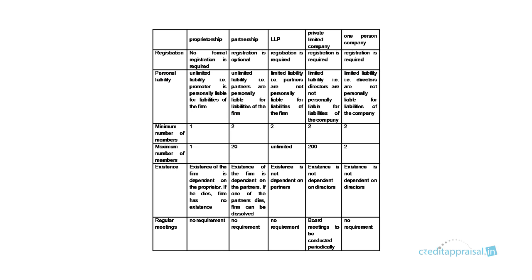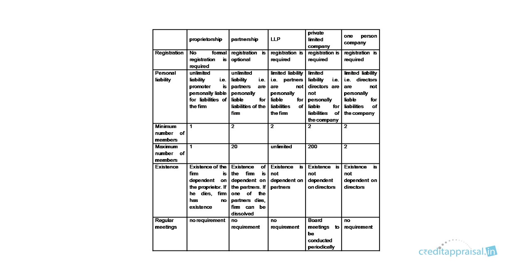Say the promoter has invested just 10 lakhs in the business. He's running the business with an initial investment of 10 lakhs, with only that amount. He has not incurred even an extra 1 rupee beyond that. But if the business fails and the debts at the time of winding up, put together to the banks, to the outside parties, to raw material suppliers, everybody put together is 15 lakhs. After selling the assets of the company, he has realized 10 lakhs. Still 5 lakhs is to be paid. That 5 lakhs has to be paid from his own sources. That's what we say unlimited liability.